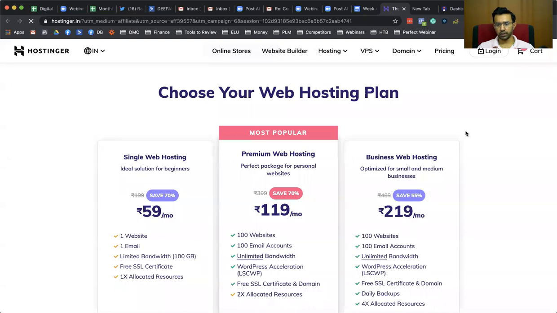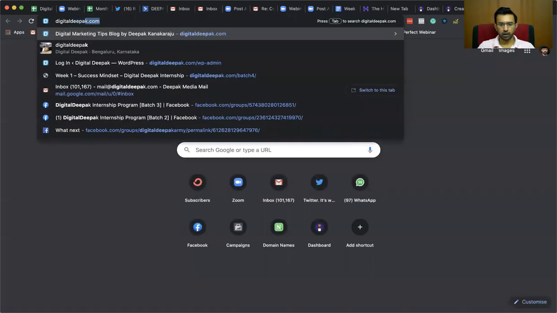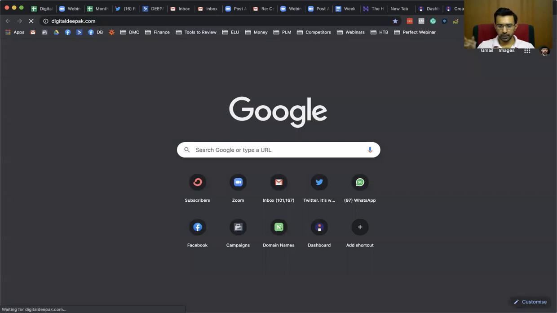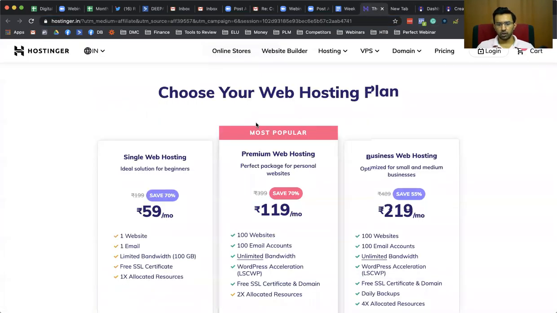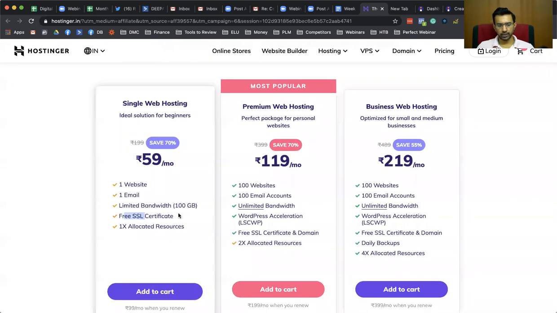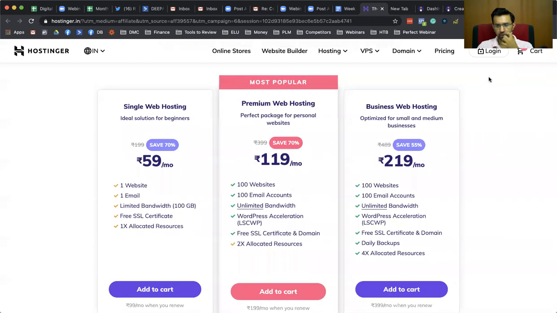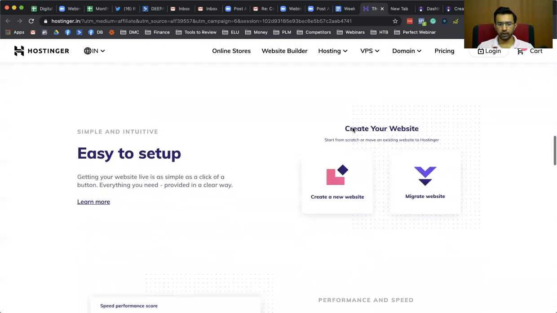If I visit digitaldeepak.com, it will go to https://digitaldeepak.com, and it is necessary that you have this HTTPS. So you have premium web hosting. They have a free SSL certificate, but setting up the SSL certificate is a little bit tricky. Their support might not help. You can also do it via Cloudflare. I think your fellow interns will help.